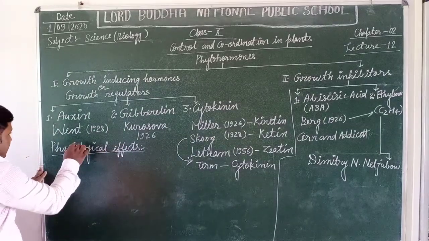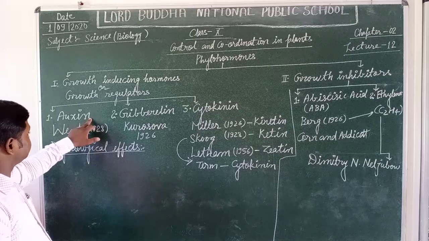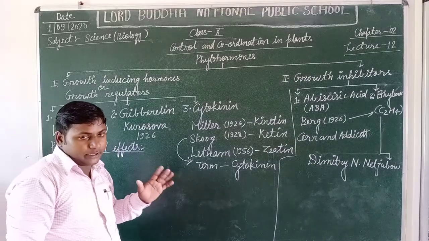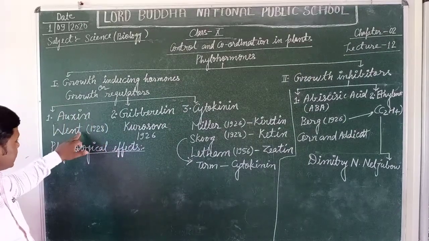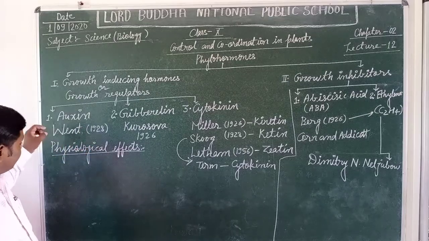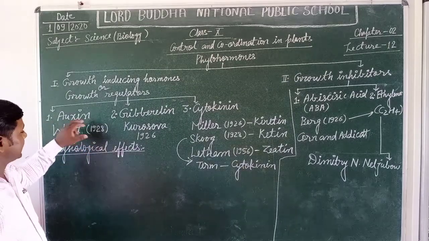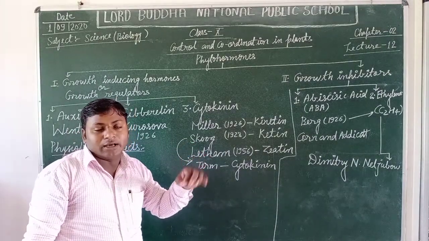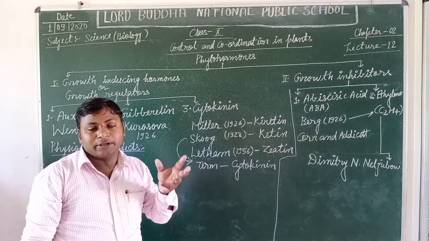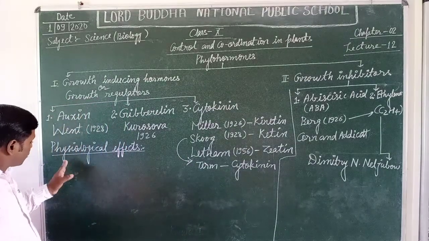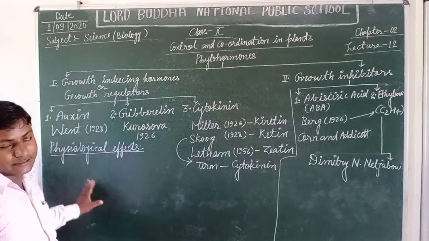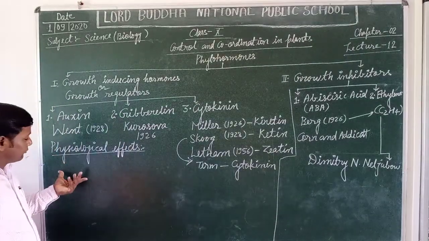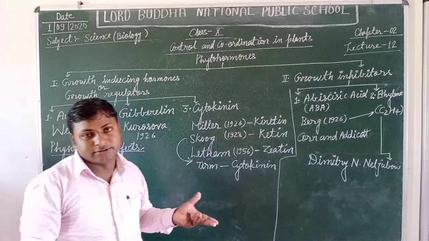The second action performed by auxin is that it promotes flowering in plants, it promotes femaleness in plants. If auxin is applied, or sprinkled, on the tip of the flower, the stigma of the female part of the flower, then the fruit bears no seeds. Yes students, the fruit bears no seeds. It means it is used for obtaining seedless fruits.